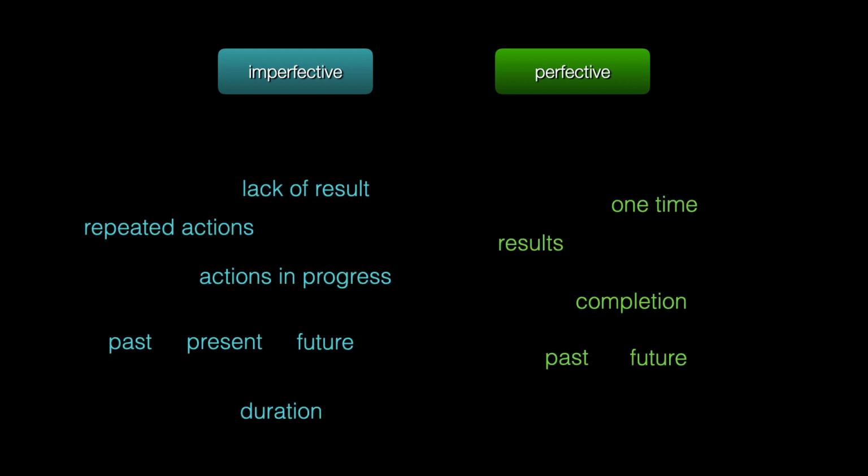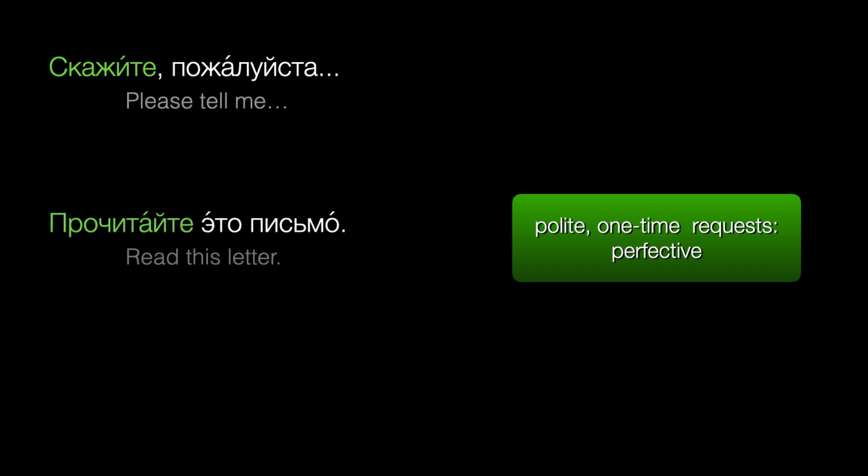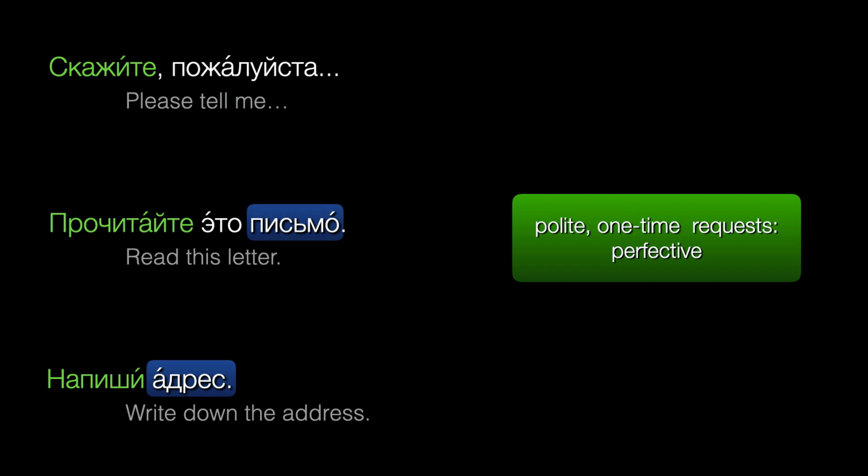But aspect is always sensitive to contexts, so we'll also touch on a few special contexts that apply only to commands. For a polite request to do something one time, we'll use the perfective. Скажите, пожалуйста. Прочитайте это письмо. Напиши адрес. If the verb can take a direct object, it's common to mention it in these contexts.